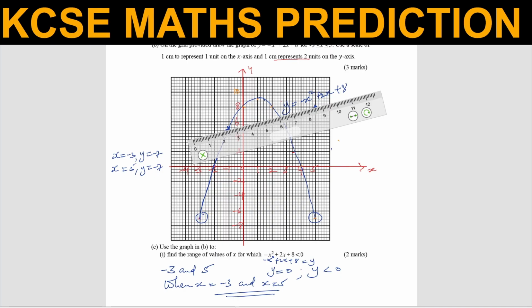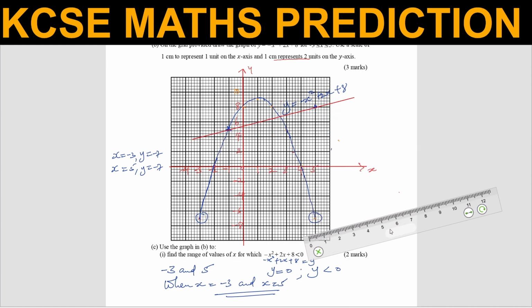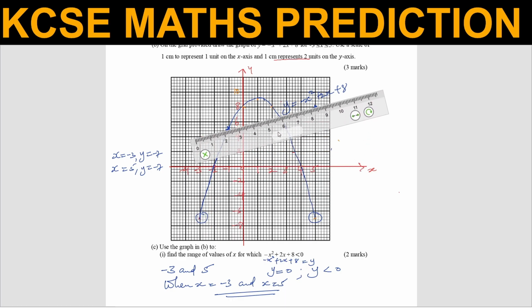So if I draw a straight line, see that line? Where does it touch? The line is not perfectly drawn. So let me draw it again. It's supposed to pass through there.